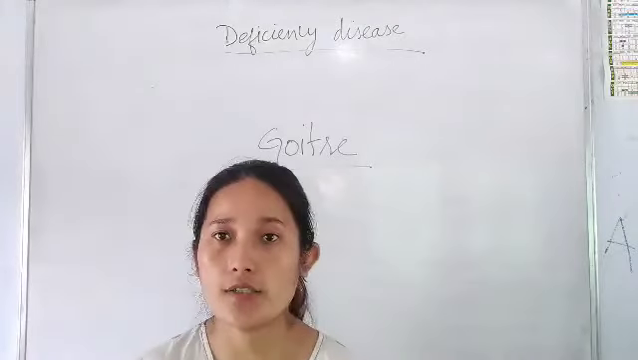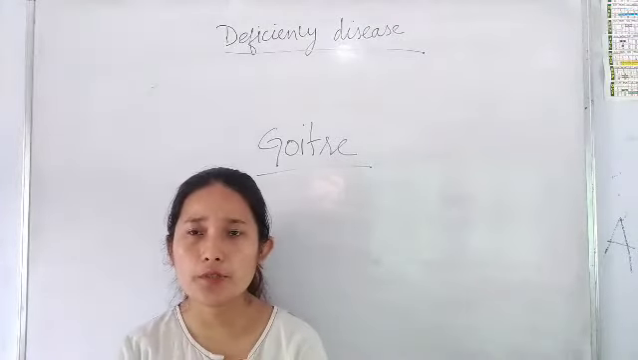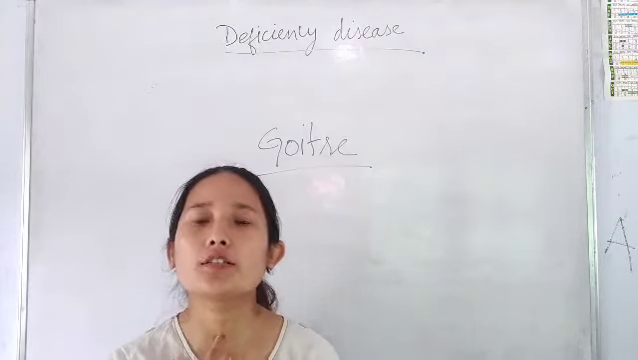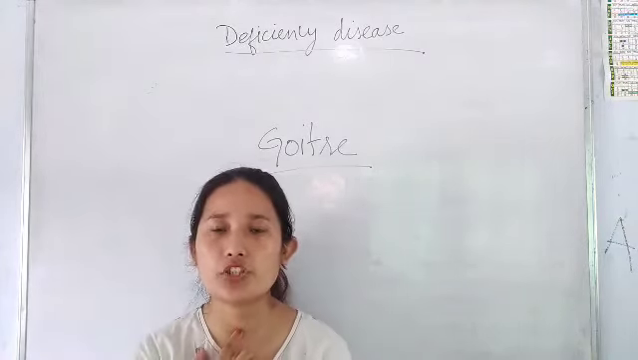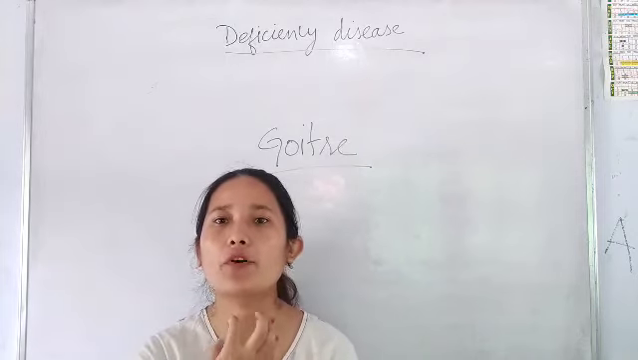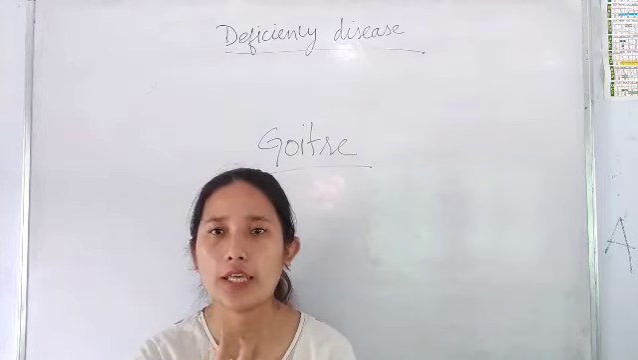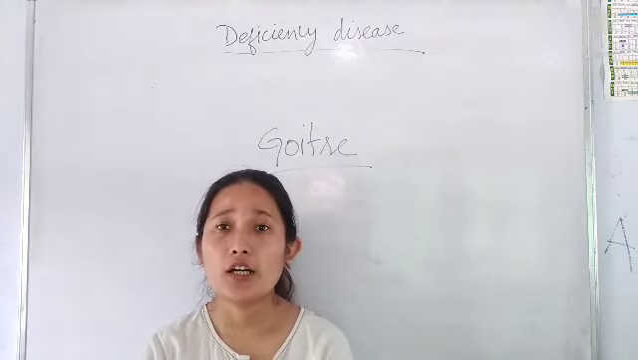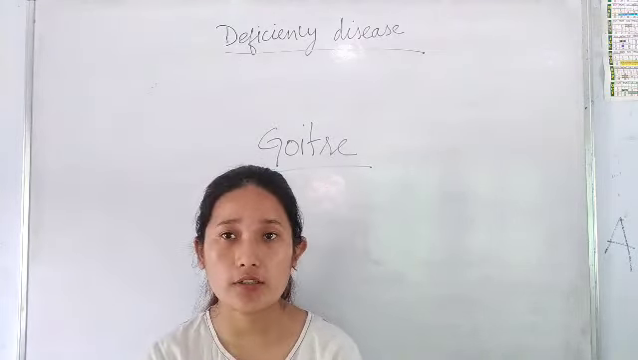Okay, so goiter. Have you ever seen people with a swollen neck? That means this portion of that particular region is swollen. It looks like a ball in front of the neck, okay. Have you seen that? That's a symptom of goiter, okay.